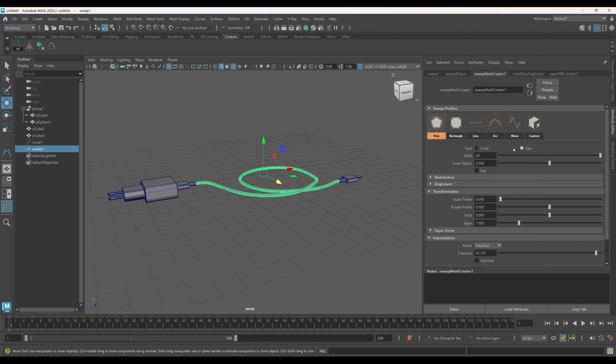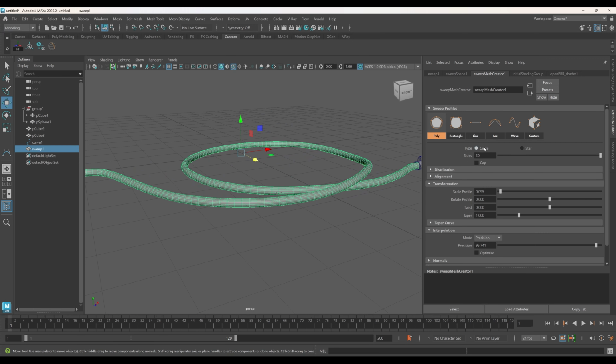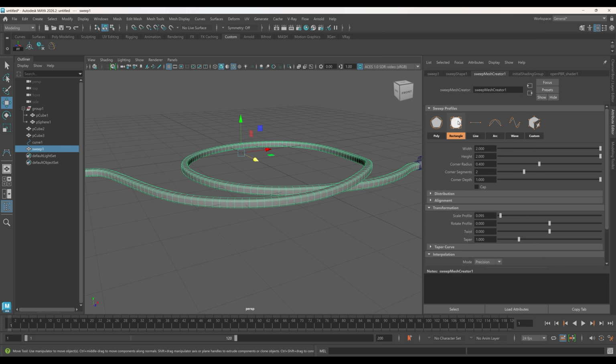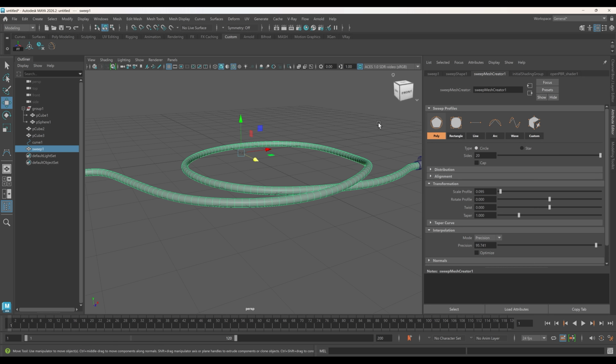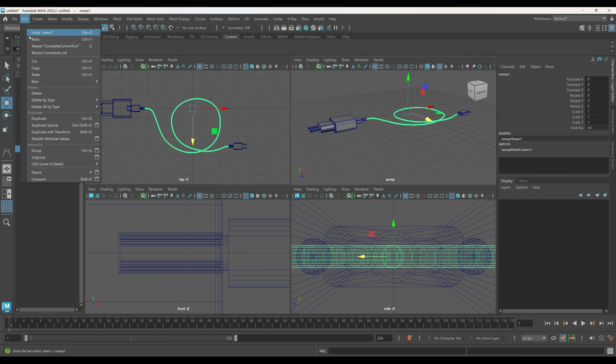By default, the profile is circular, but you can change it to other shapes as well. Finally, delete the construction history.